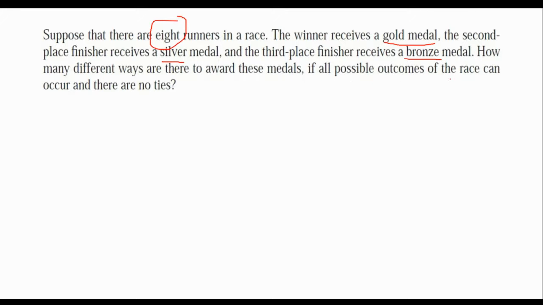If all possible outcomes of the race can occur and there are no ties, it means that for sure we will have a first place, second place, and third place without any problem. We don't have 2 winners at the same time, it doesn't happen. And all of the runners have the same chance to be the winner. So generally we have 8 runners and we are selecting 3 out of them.